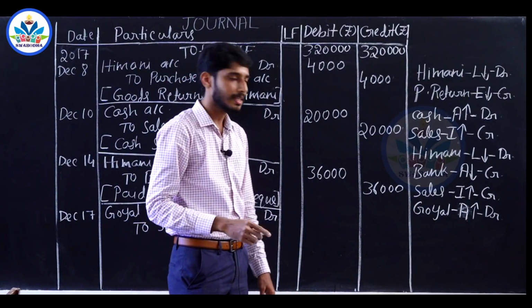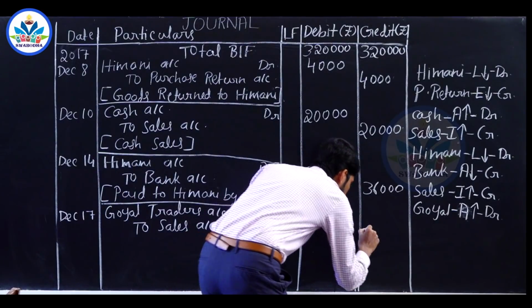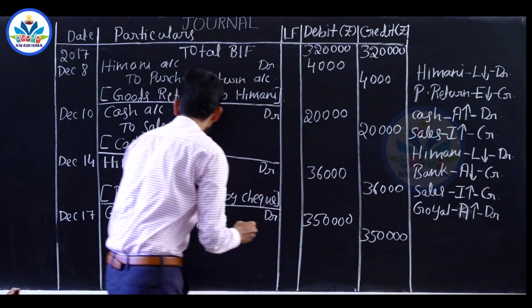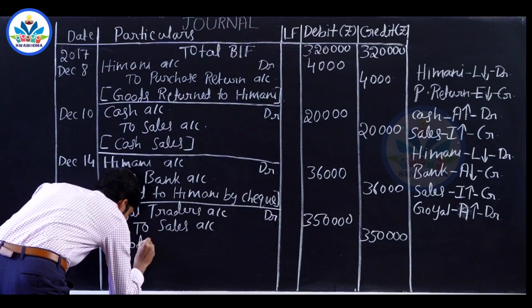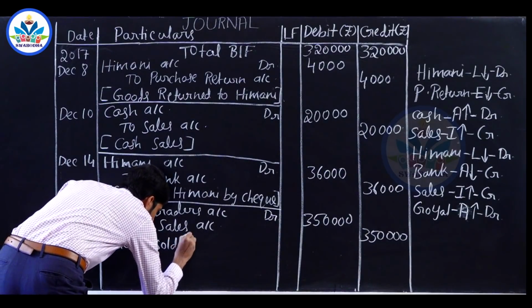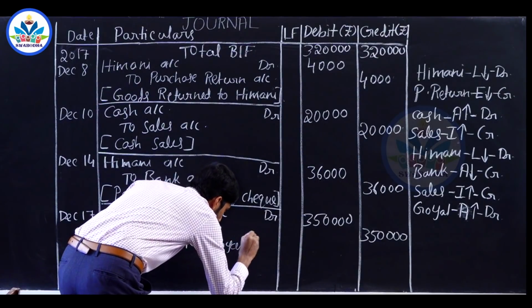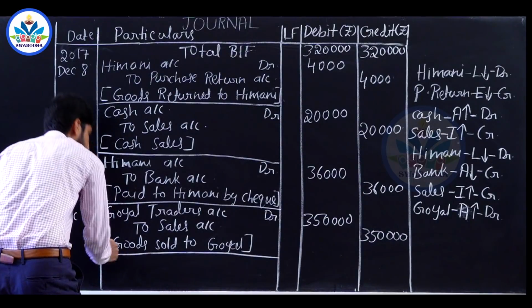Amount of sales is 3,50,000. Write the narration. Goods sold to Goel. Goods sold to Goel, that means it is on credit basis.